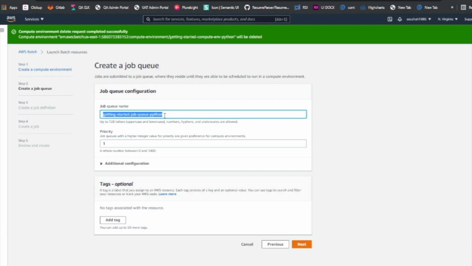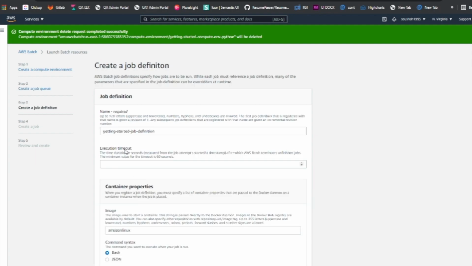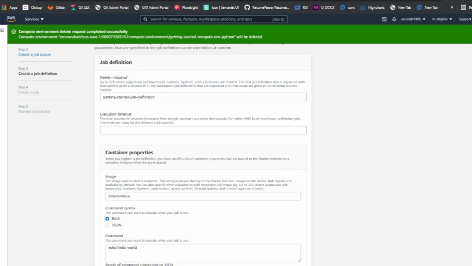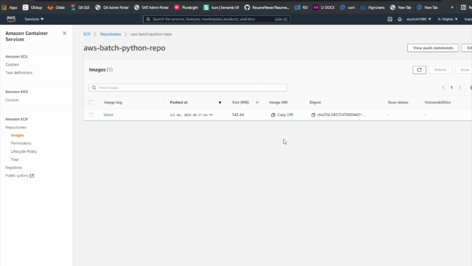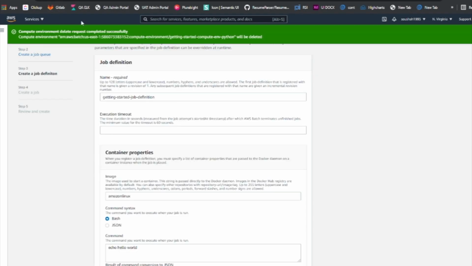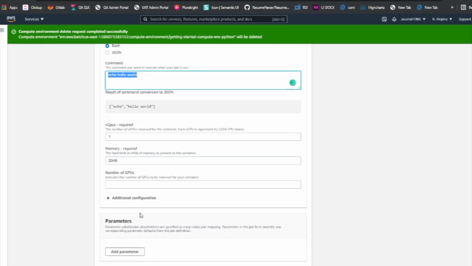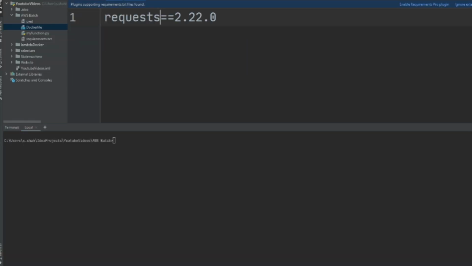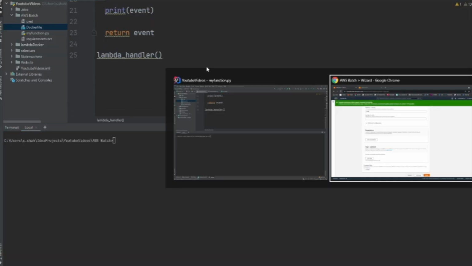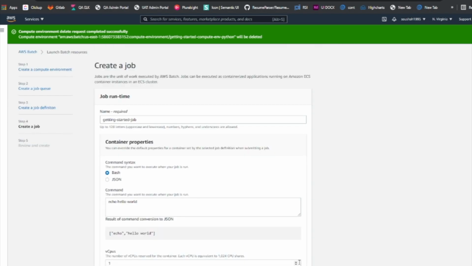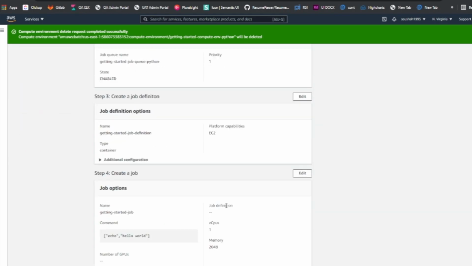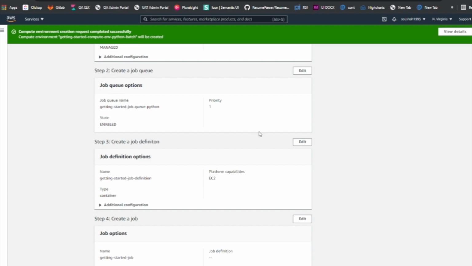We need to create a queue because that's where your jobs are gonna lie, right? We need to wait here because we need to enter the URI for the image. So this looks like it's done, and let's click on refresh, copy the URI. I would paste the URI here and set the execution timeout to be 65 seconds. We'll just issue an echo command for now and see how things work out. I want to make sure that I was running the function below, right? Yeah, perfect. Just wanted to make sure. Okay, so the rest could be default. We can click on next, review everything. There you go. Voila, our resources are now being created.